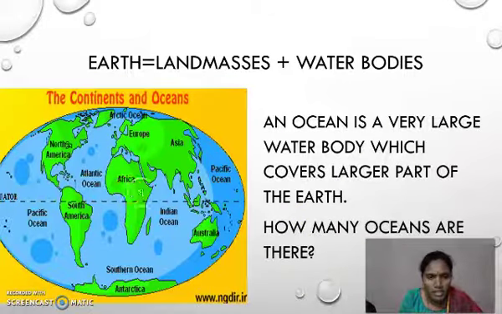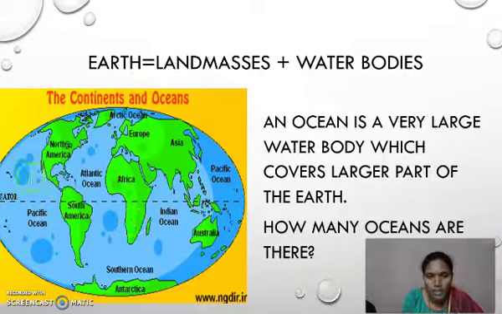So this is called the equator, children. It's a latitude which is dividing the earth into 2 equal parts. This is the northern hemisphere and this is the southern hemisphere. The upper part is called the North Pole, and the down part of the earth is called the South Pole. The upper part and the lower part will be extremely cold. This line which is dividing the earth into 2 equal parts is the 0-degree line. This is called the equator.